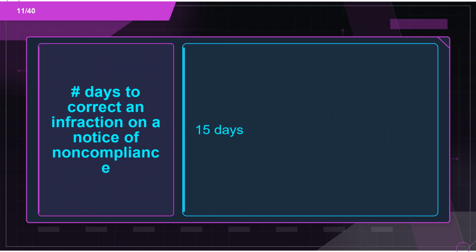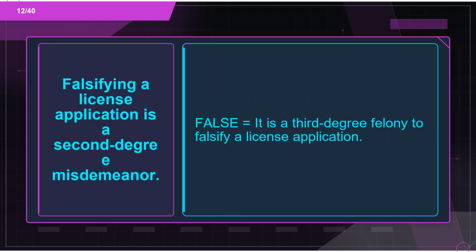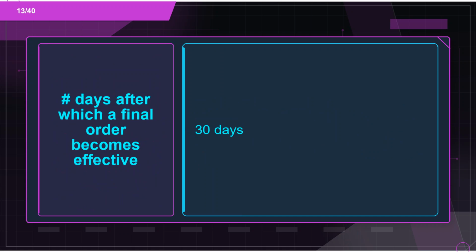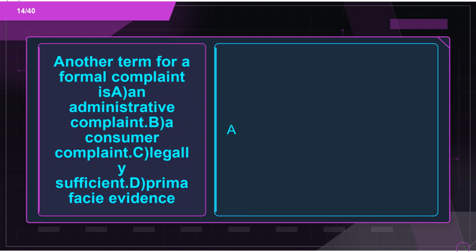Flashcard 11. Term: number of days to correct an infraction on a notice of noncompliance. Definition: 15 days. Flashcard 12. Term: falsifying a license application is a second-degree misdemeanor. Definition: false. It is a third-degree felony to falsify a license application. Flashcard 13. Term: number of days after which a final order becomes effective. Definition: 30 days.